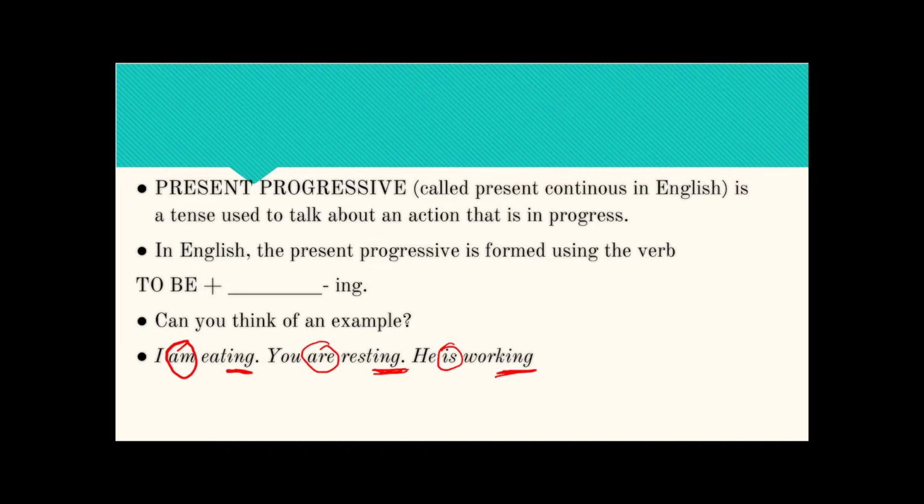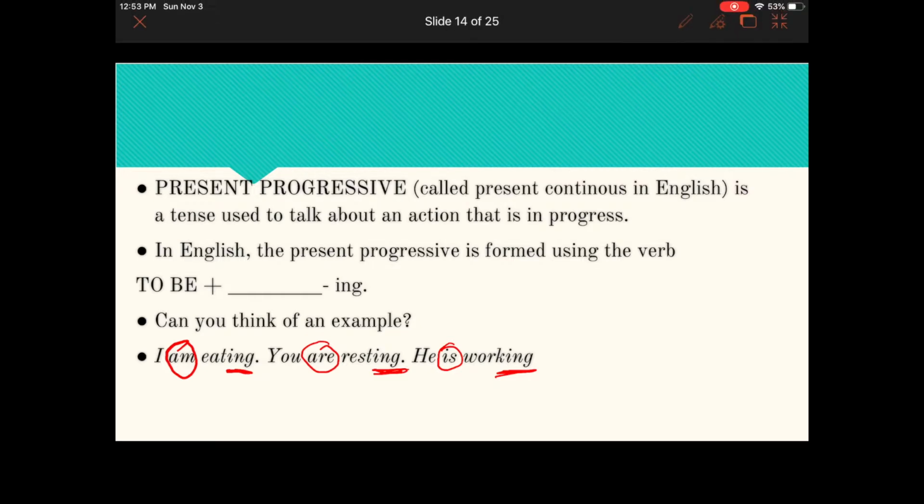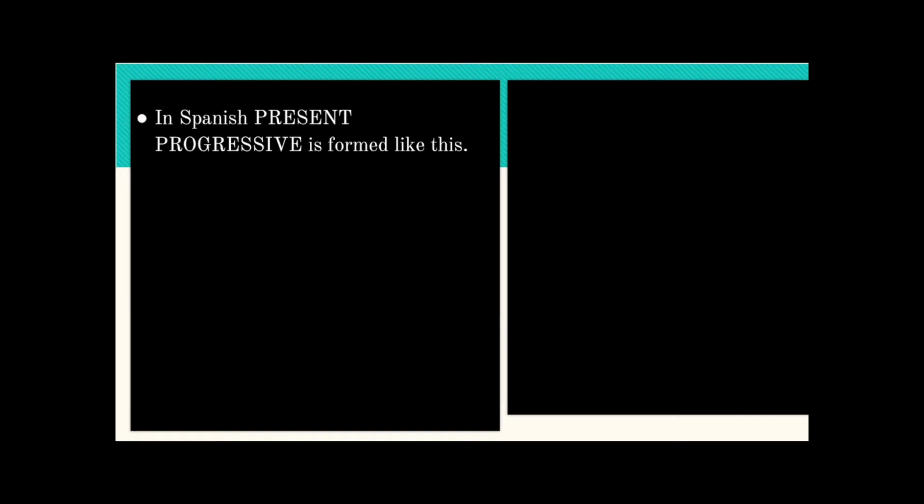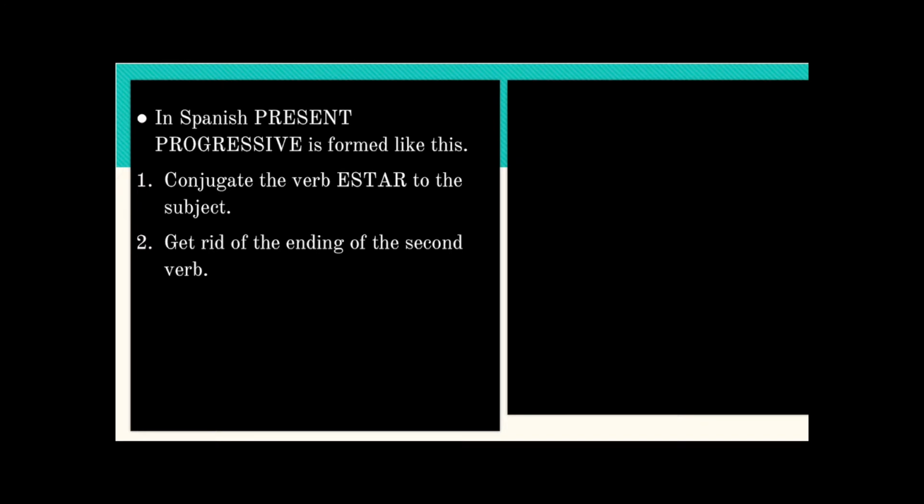Please notice that we have two verbs here being used. We have the verb to be, and then we have the second verb with the ing attached at the end. This second verb with the ing is called a gerund. In Spanish, the present progressive is formed as follows. The first step is to conjugate the verb estar, to be, to the subject.